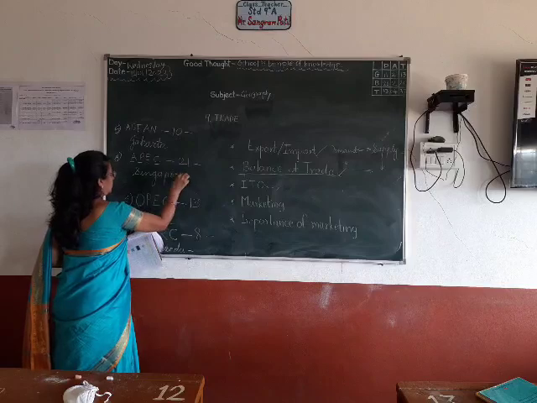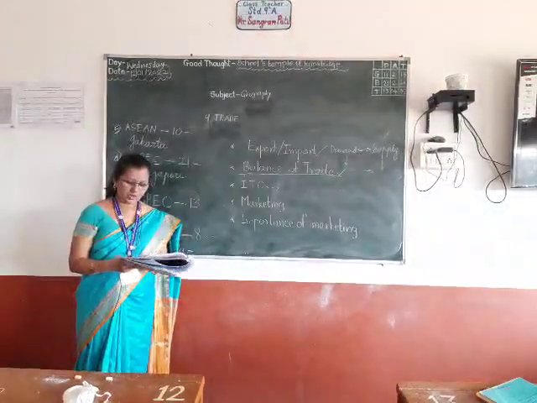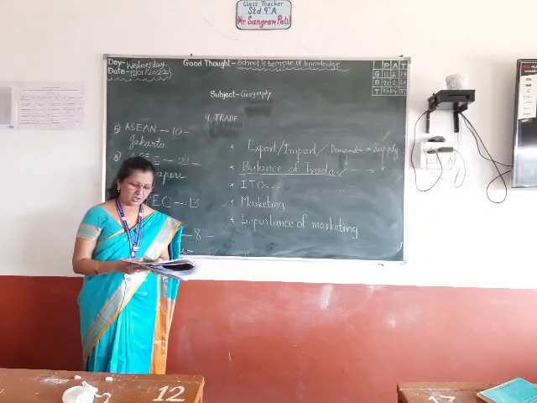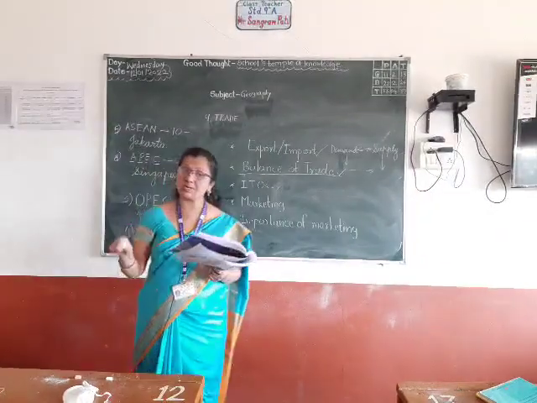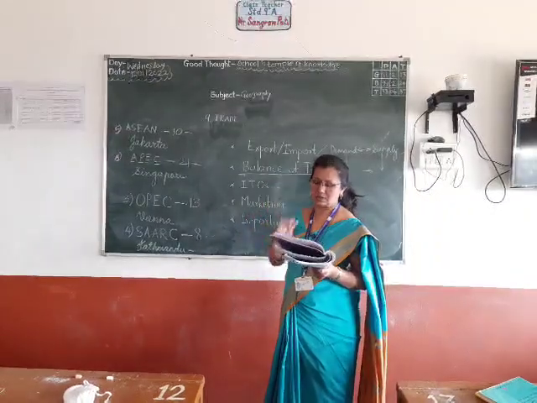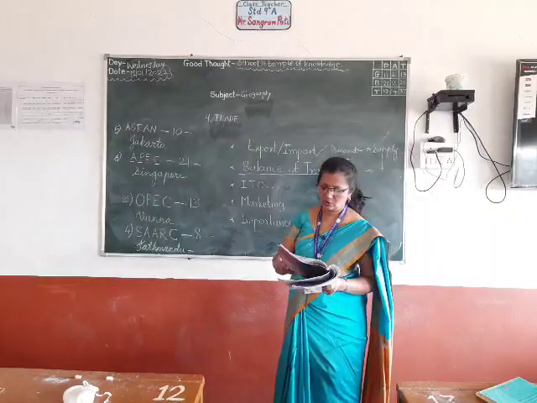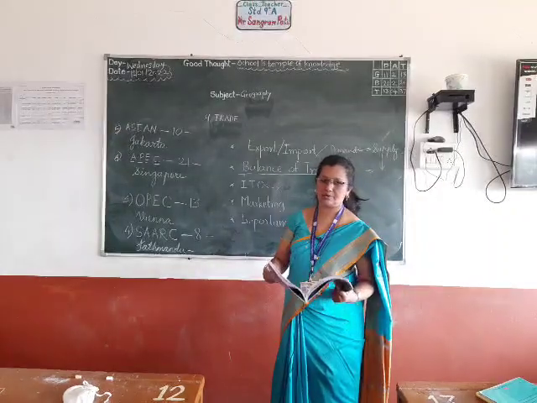Aims: free trade and economic cooperation in the Asia Pacific region. Free trade without restrictions. Second is promoting regional and technical cooperation among members.